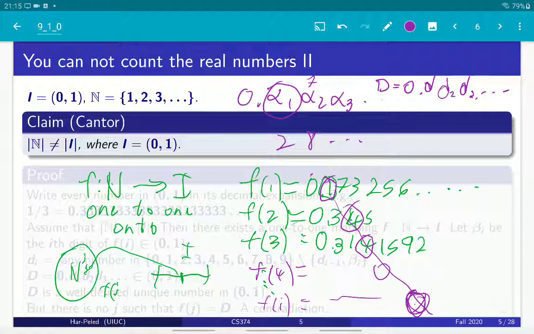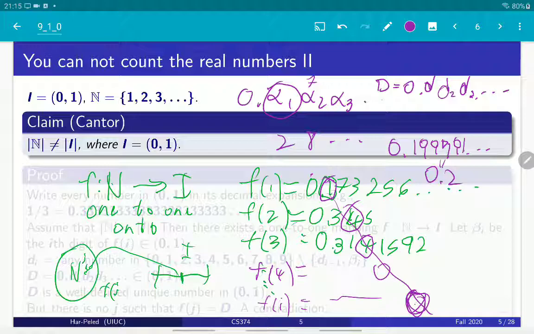There is a subtle, nasty issue with the fact that we are dealing with a decimal system. A decimal system is not unique, right? So the number 0.199999, right, to infinity, is just 0.2, right? The two numbers are the same number, they're equal. So there is no unique representation, so you have to deal with it.